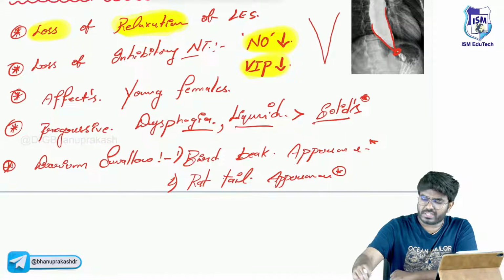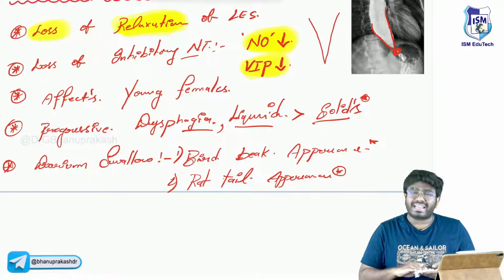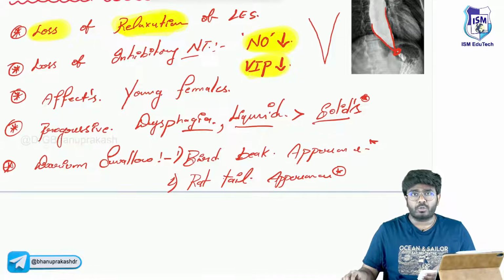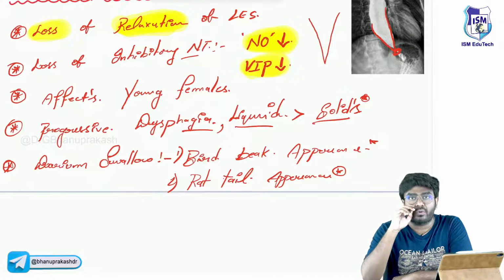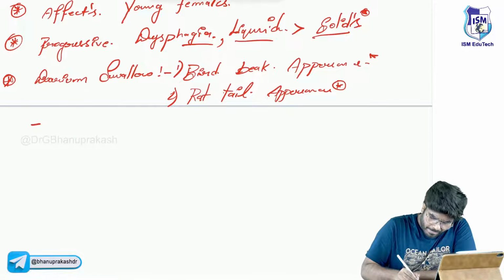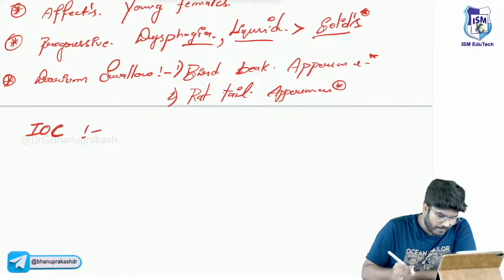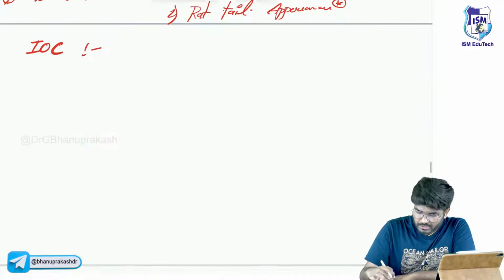Now what is the investigation of choice? Any idea, guys? If you imagine I am the person who is having this Achalasia Cardia, my lower esophageal sphincter is not going to be relaxed. It is not relaxing, so I will be having difficulty in swallowing the food. What is the investigation of choice? Any idea? I will show you the image also.